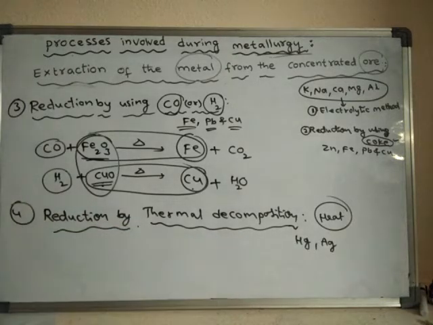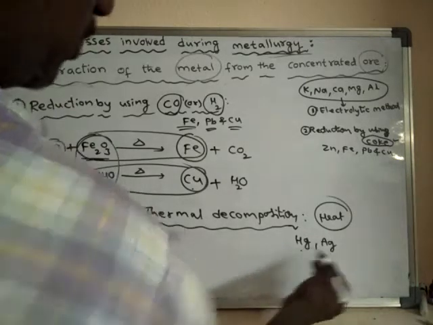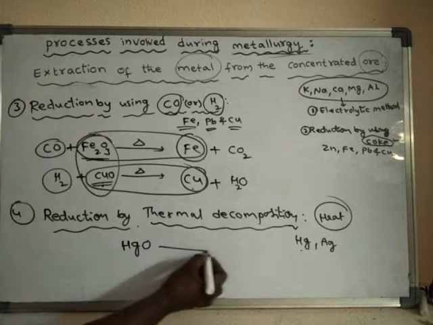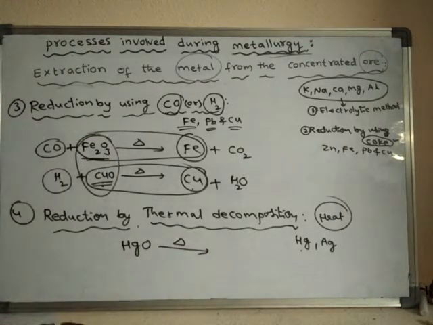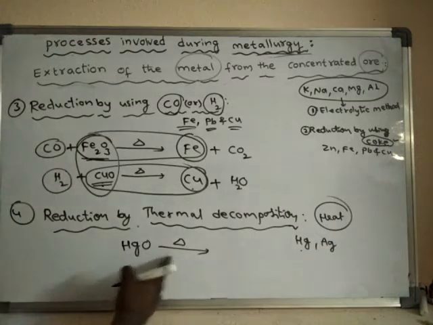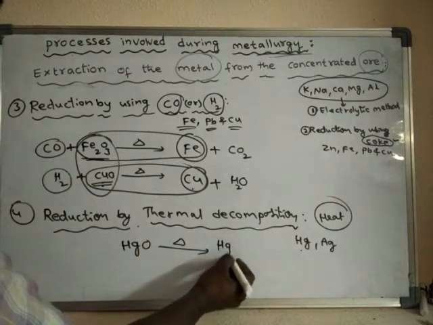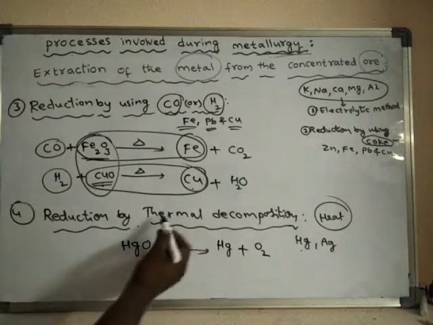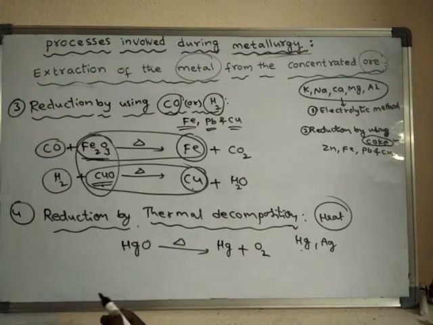What happens upon strongly heating? Their oxides or their ores will break down. They decompose, they undergo decomposition. Hence it is called thermal decomposition.